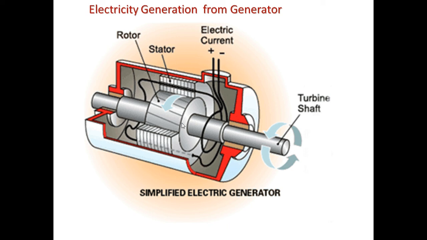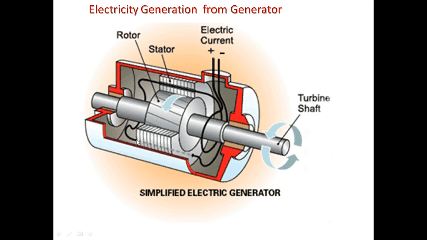While the stator is nothing but a coil of wire. If you see the electric current, the wire is connected one here and the other one on the other side here.